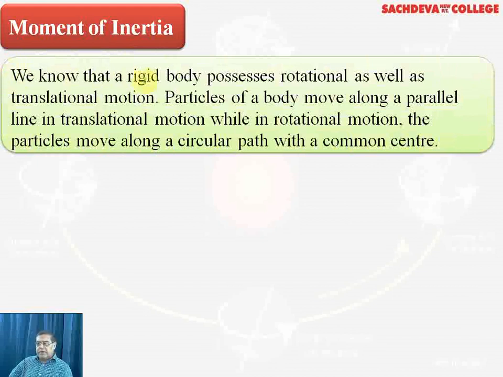Now we know that a rigid body possesses translational as well as rotational motion. Particles of the body move along parallel lines in translational motion, while in rotational motion, the particles move along a circular path with a common center. The center will not change. So moment of inertia, that is I, is equal to mr square.